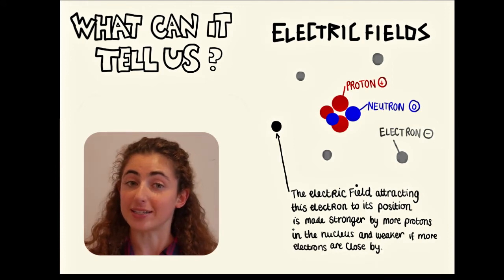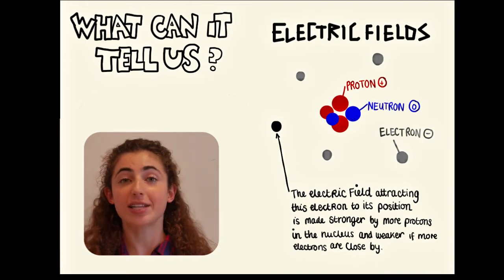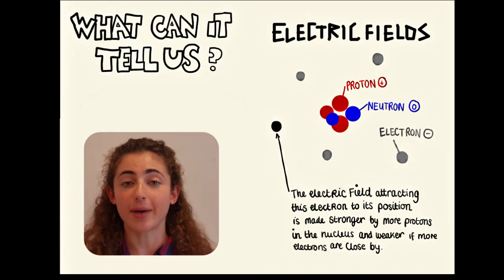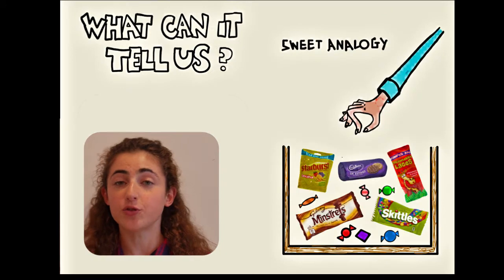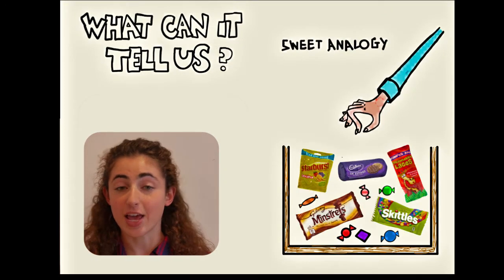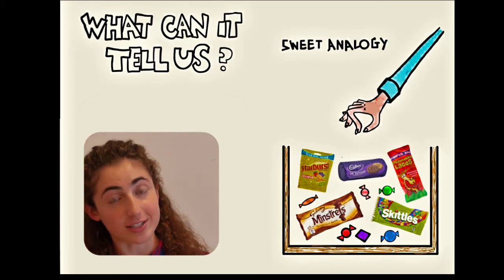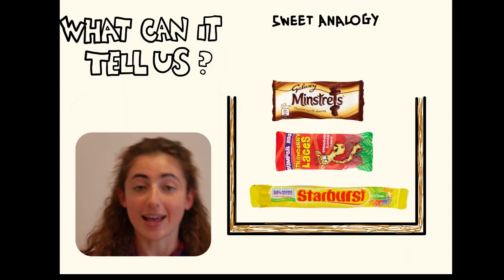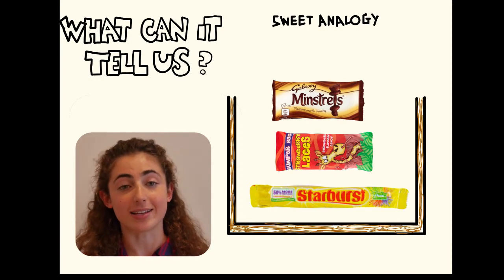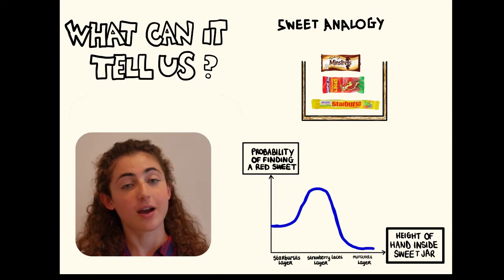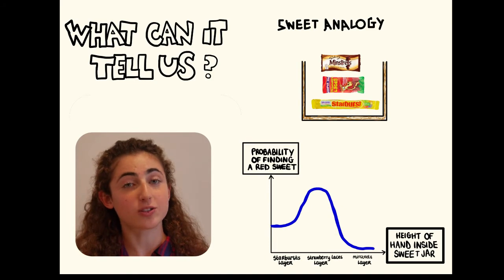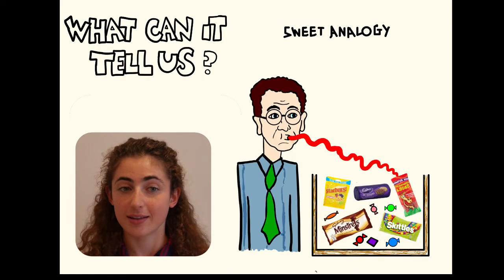There is a higher probability of finding electrons in places to which they are more attracted. This whole idea of finding electrons can be compared to digging around in your sweets jar trying to find a red sweet without looking. The electric field is like the arrangement of sweets. If you know that you always put the starbursts in first, then the strawberry laces, and then the minstrels, you can plot the varying probability of finding a red sweet like this. Strong electric field, high probability of finding red sweet. This could also change with respect to time if someone was eating the sweets.